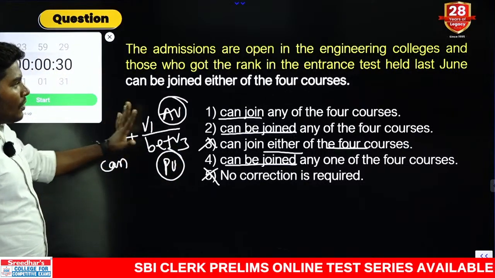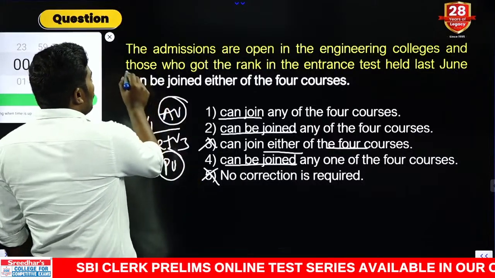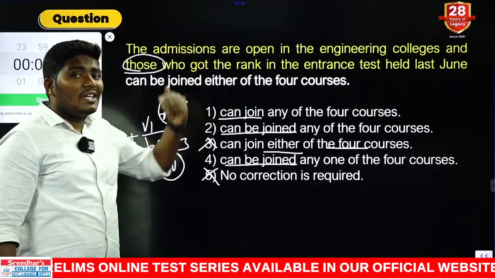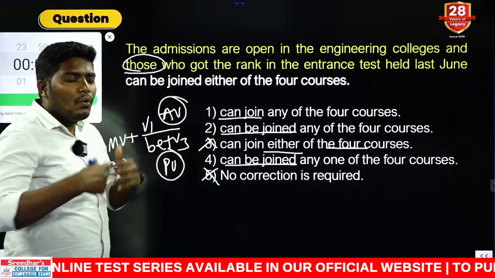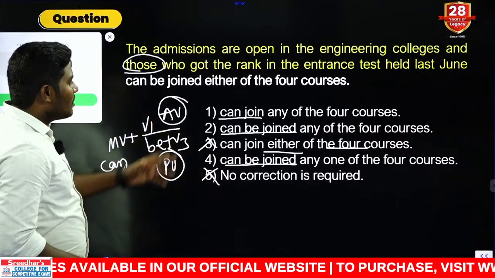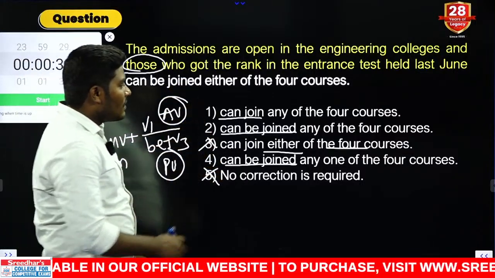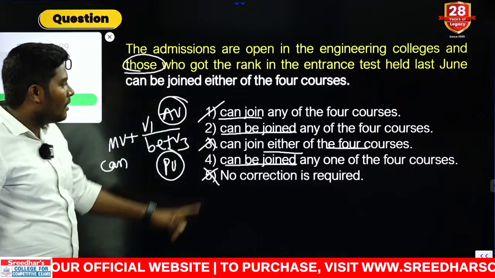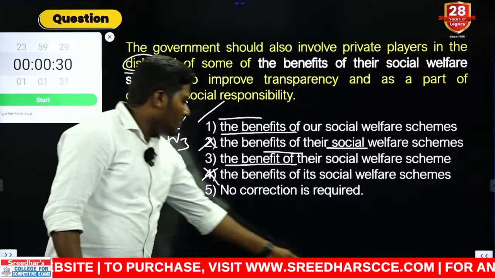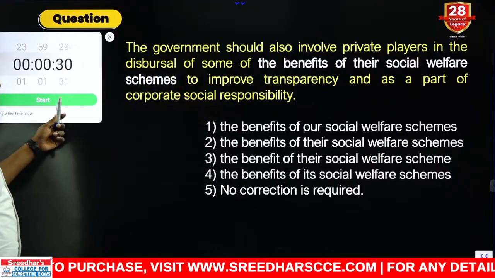If you look at this combination very carefully, we are speaking about those people who can be joined or who can join. We are speaking about students who can join the courses. That means, do we need active voice or passive voice? Active voice. So out of these 3, which is the active voice, can you tell me? The answer is first one. That is nothing but can plus V1. Next, question number 4 on the screen. Your time starts now.